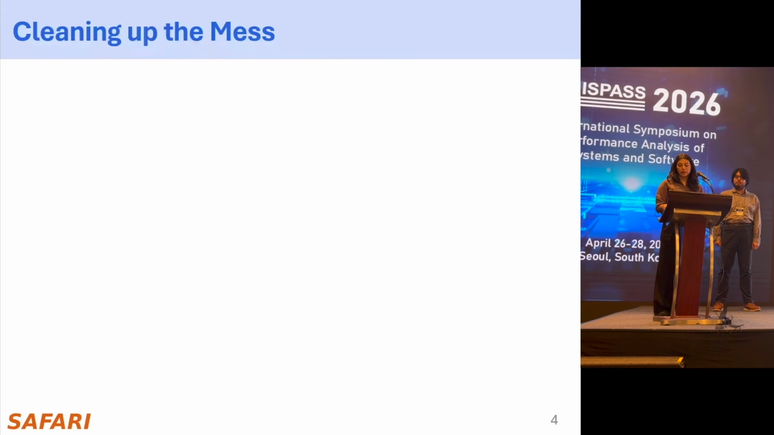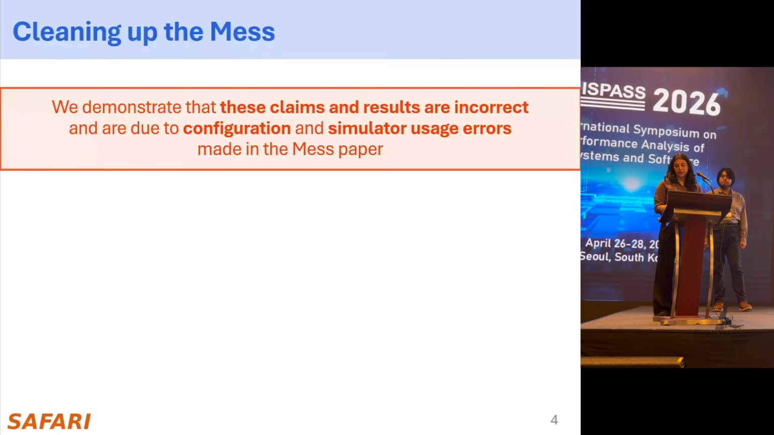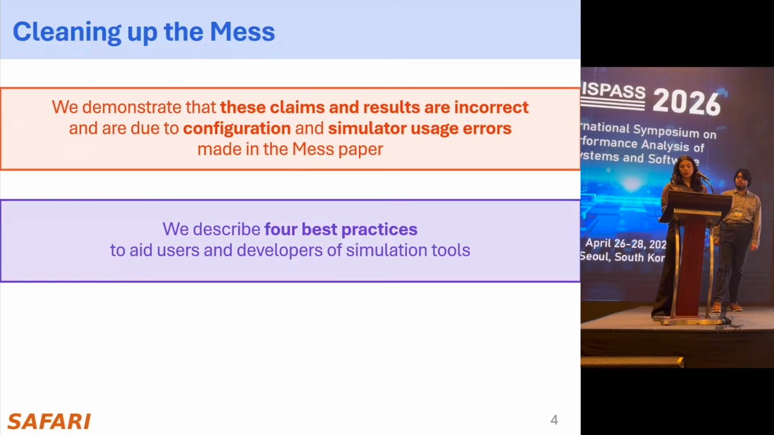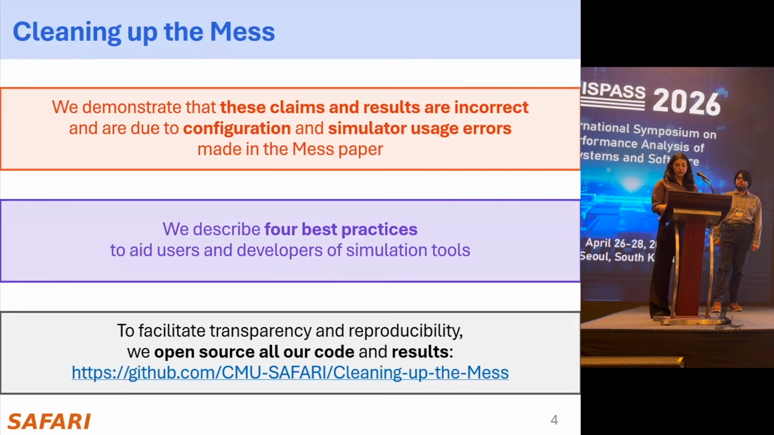In this work, we demonstrate that these claims and results are incorrect and are due to configuration and simulator usage errors made in the MESS paper. We describe 4 best practices to aid users and developers of simulation tools to avoid such issues in the future. And to facilitate transparency and reproducibility, we open source all our code and results, and they are also artifact evaluated.